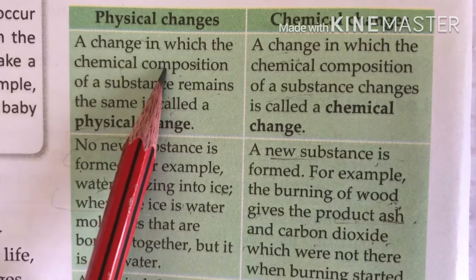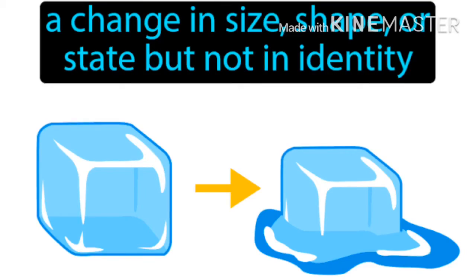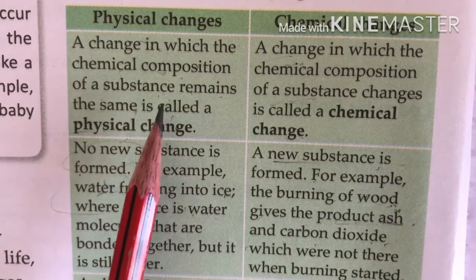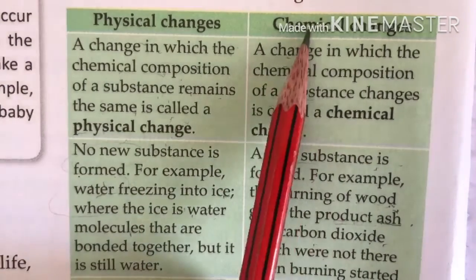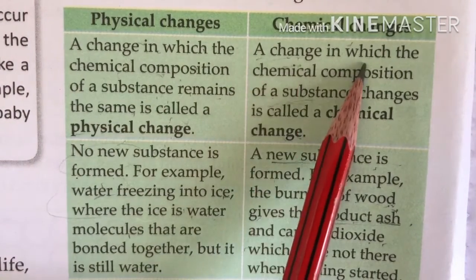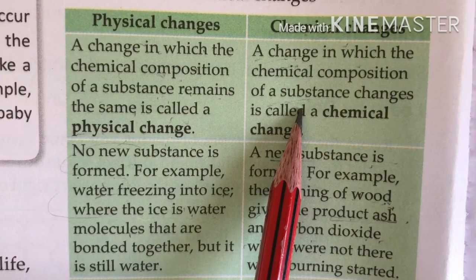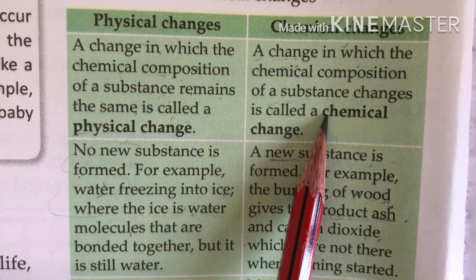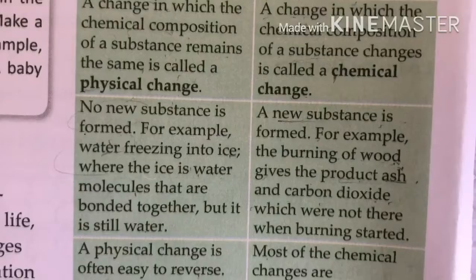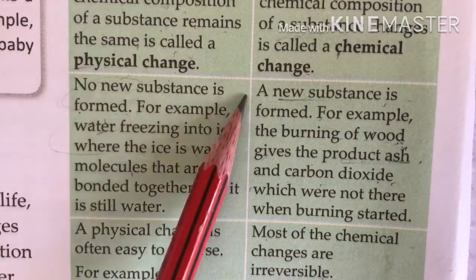The chemical composition remains the same, but there is a change in the shape, size or state. And a chemical change is a change in which the chemical composition of a substance changes, when there is a change in the internal properties of the substance.